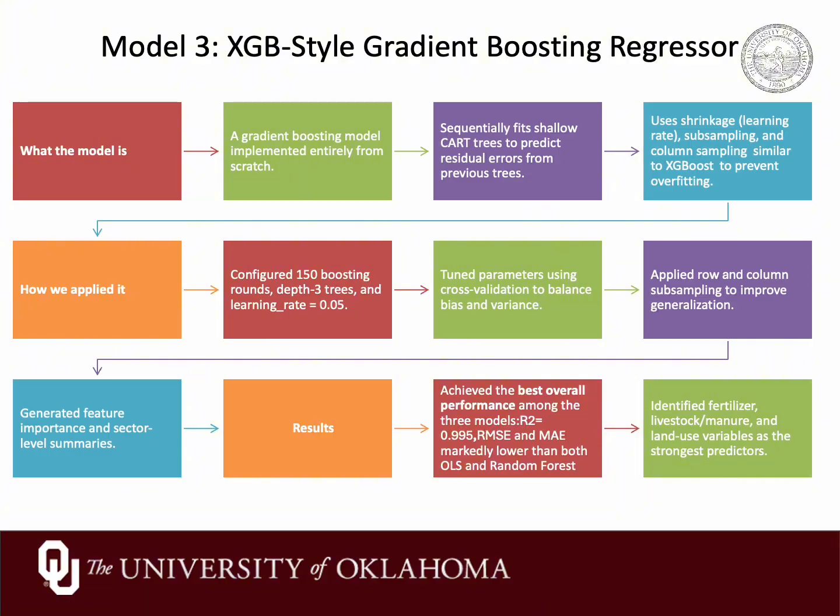By choosing relatively shallow trees with a depth of 2 or 3, around 80 to 120 boosting rounds, and learning rates between 0.05 and 0.1, we are able to get a model that captures complex nonlinear relationships without overfitting.